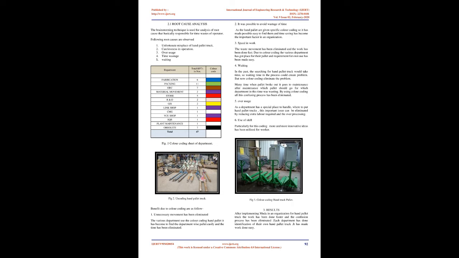The company has started looking into the serious matter of Muda by using different engineering techniques and logic in order to eliminate waste and to increase the production and growth of the company. The special focus is on quality and professional growth. By following this, L&T company has made a project on color coding of hand pallet trucks in order for easy handling, care, and rules have been implemented. As the L&T company is multinational, there is a lot of work, and more than 50 pallets are being used, as various departments use the pallets for different purposes.